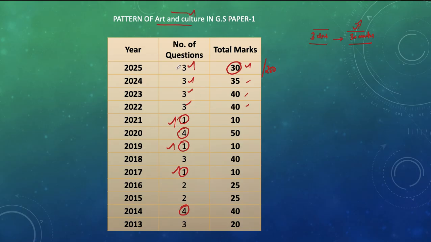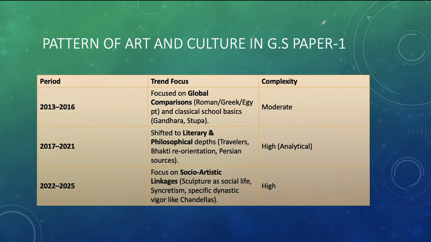So, other than that, with the recent trend, what I would be suggesting is you can minimum expect 3 questions and a maximum mark of 30 can be expected. Now, let's look at the pattern of art and culture, especially the syllabus wise weightage.